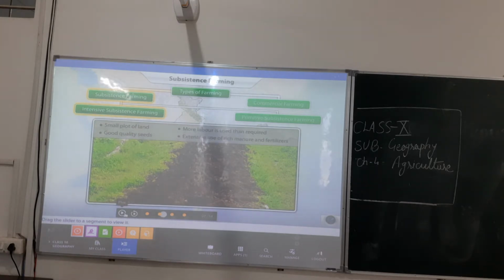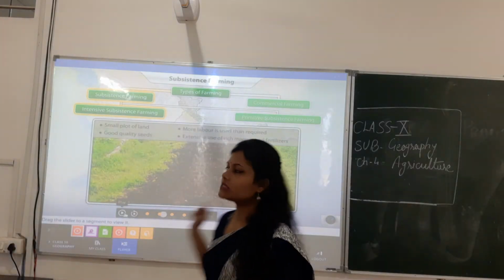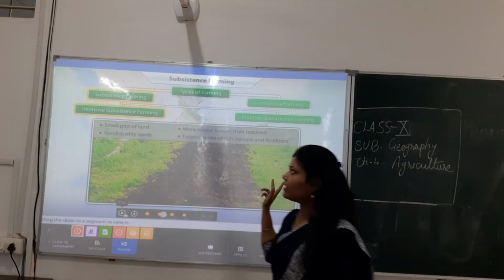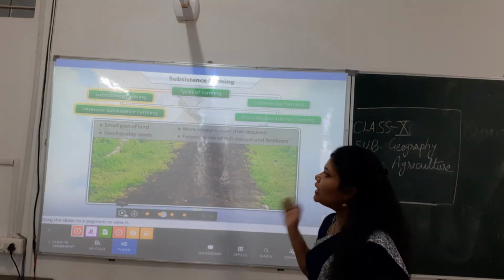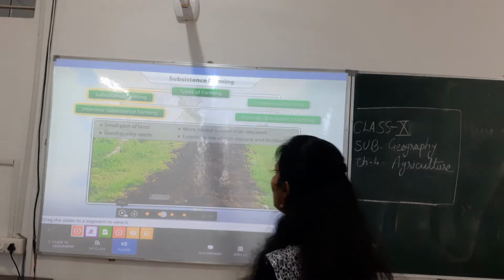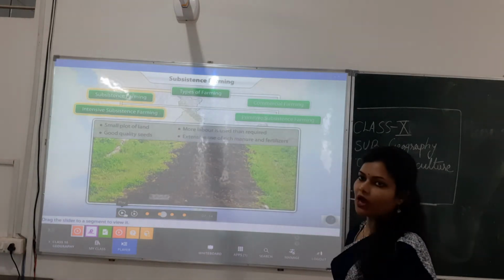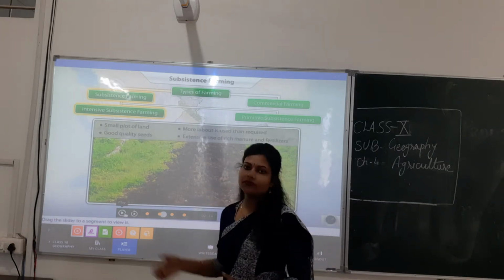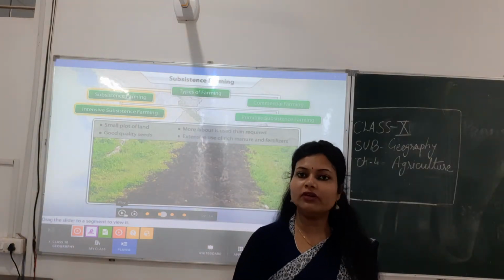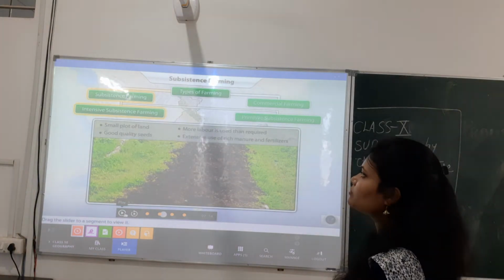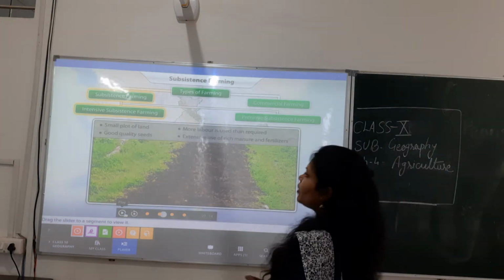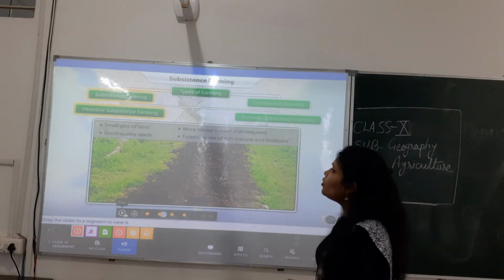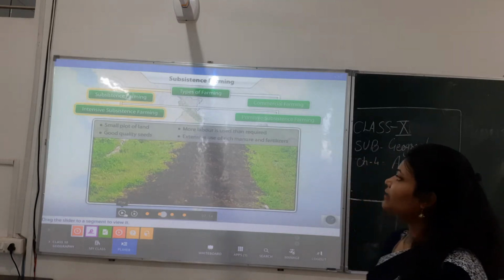Yes students, so now again it is saying that subsistence farming can be divided into two parts: intensive subsistence farming and primitive subsistence farming. See here, in intensive subsistence farming, what is the feature? How is the farming done? There is a small plot of land where more labor is used than required.